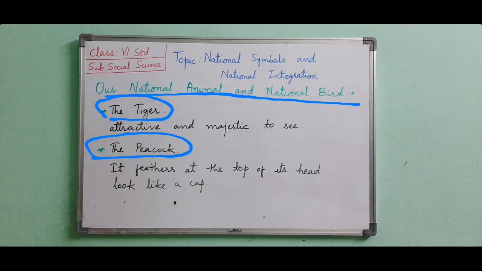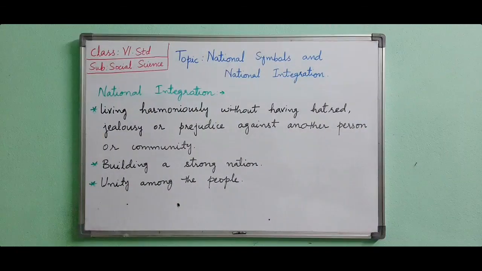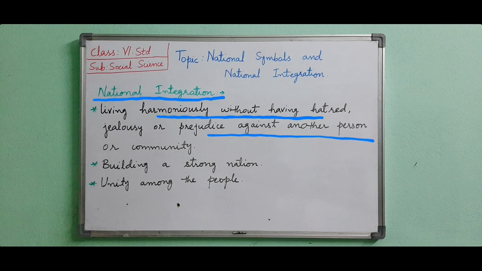Next we will deal with national integration. In this, first we will see the meaning of national integration. Integration in a simple sentence we can say is unity. National integration means living harmoniously without having hatred, jealousy or prejudice against another person or community. Every person has to live unitedly without having any hatred or jealousy for another person. That is called national integration.